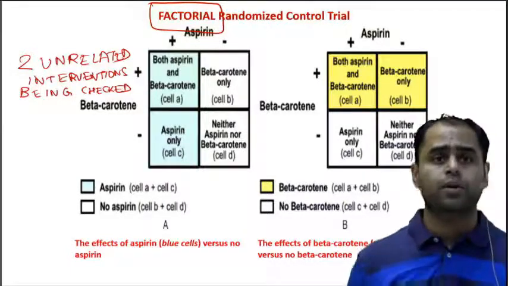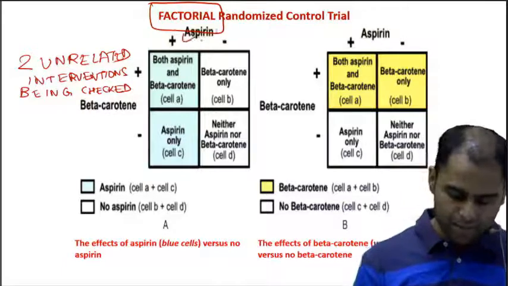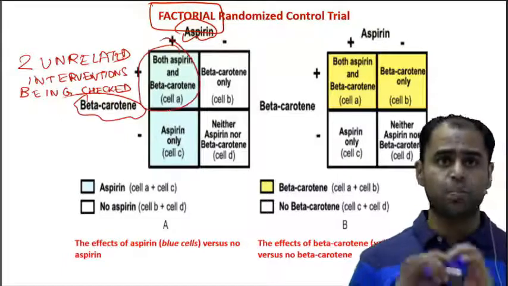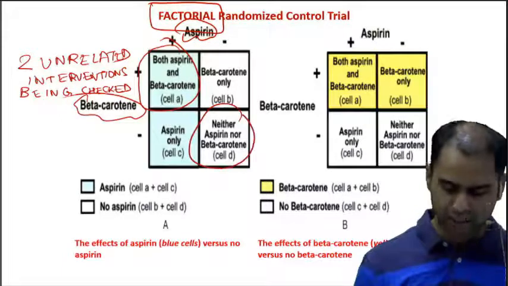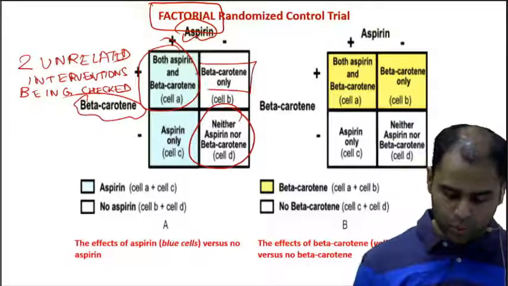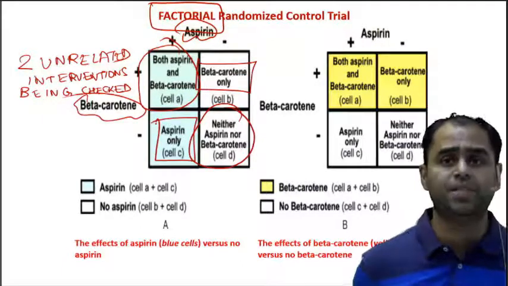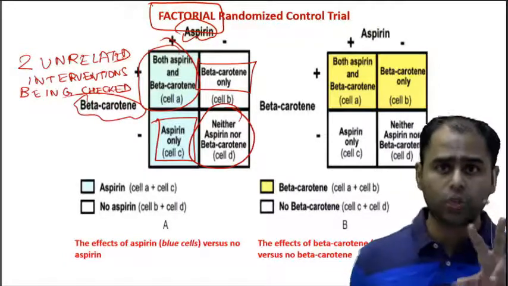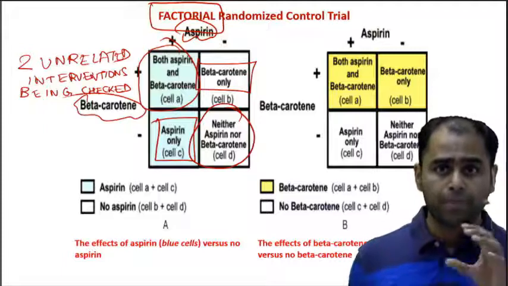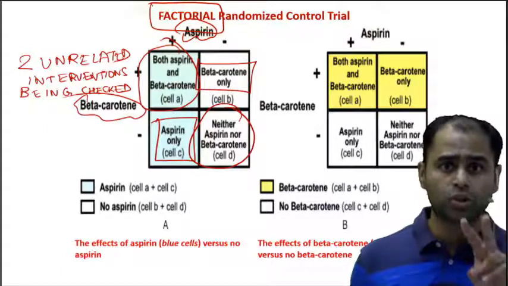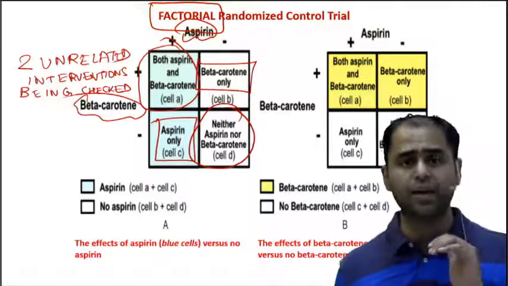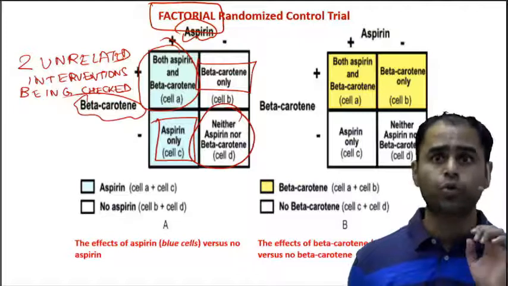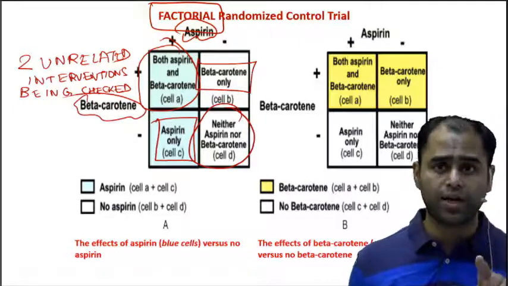So over here you can see we have aspirin, beta carotene. In cell A, the patient gets both the drugs. Over here, neither drug. In cell 2, only beta carotene. In cell 3, aspirin. So this gives you an advantage of doing two researches in one go. This is possible only if the two drugs do not have any form of interaction, because if they have any form of interaction, then you would not be able to do this research at all.